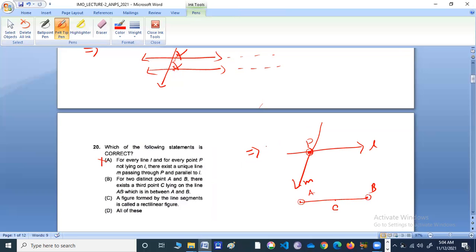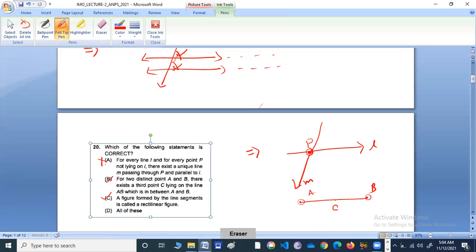Which of the following statement is correct? So this is a correct statement. Next, a figure formed by the line segment is called a rectilinear figure. Yes, this is also true.